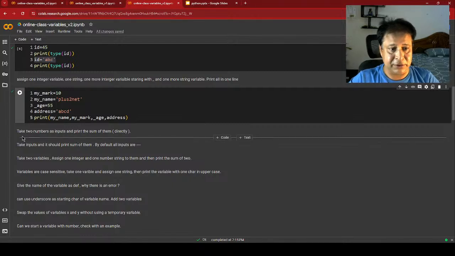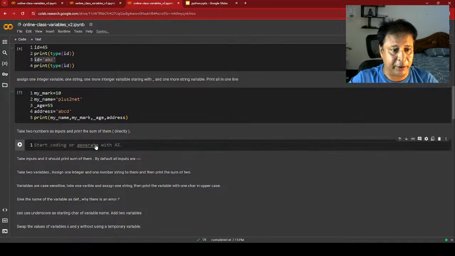Fine. Let's take two numbers as input and print the sum of them. Okay. Not a big thing. We'll take that. Add a code block here.